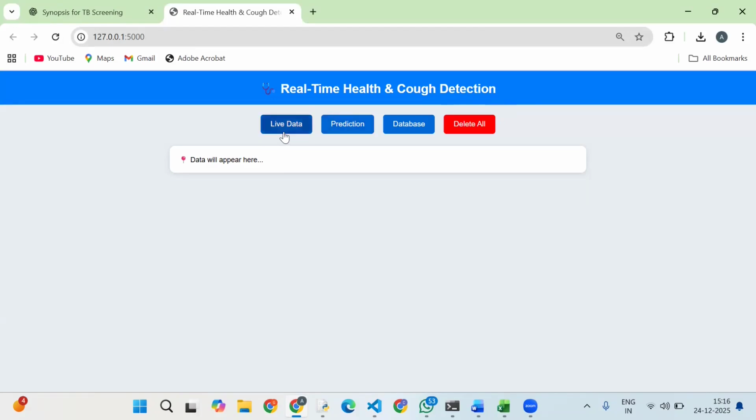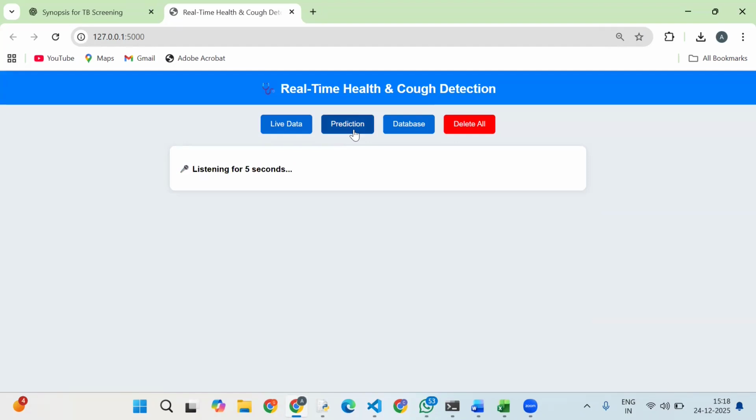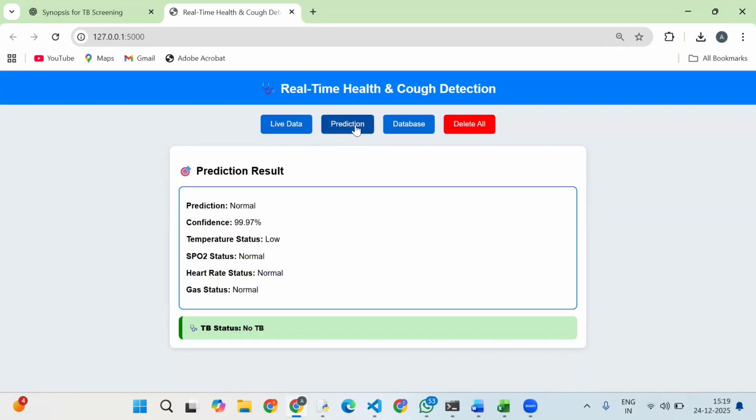If you click live data, the live values will be displayed here. As of now the temperature is 85, SpO2 is 98, heart rate is 85 and gas is 500. If you click predict, it will display only normal. It listens for the first 5 seconds, then takes 3 seconds for the prediction. It's predicting normal with a confidence of 99%. Temperature, SpO2, heart rate and gas status are all normal, and only temperature is showing low. So TB status is no TB.